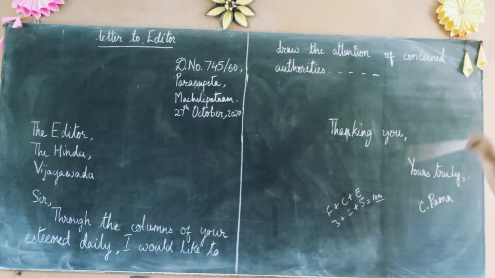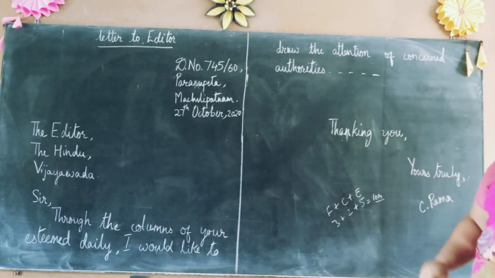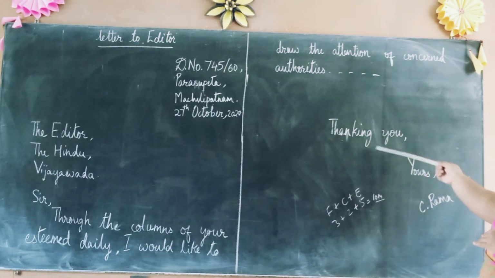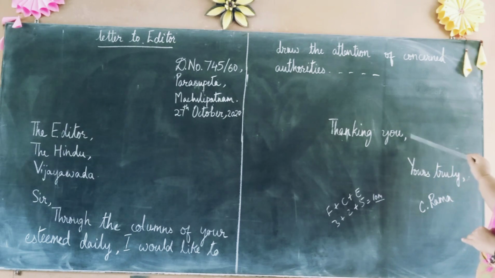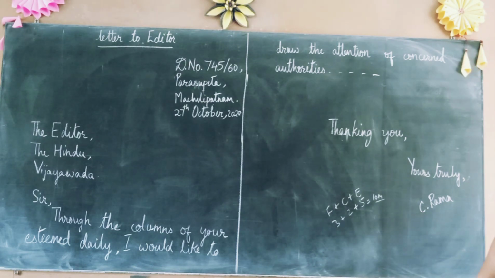After completing the content, you leave one line and then write thanking you. Again, try to write it in the middle of the page. In the middle of the page, thanking you, T capital letter, thanking you, comma. Then we come to the subscription here. In the subscription, you remember when you wrote the formal letter, I told you that you have to write yours faithfully.